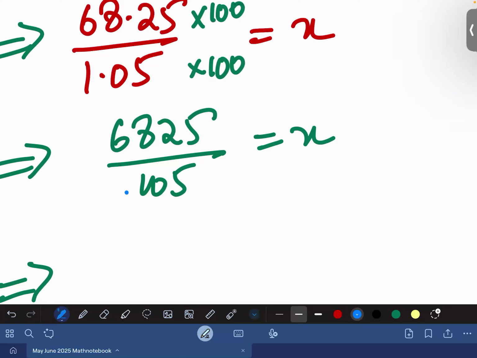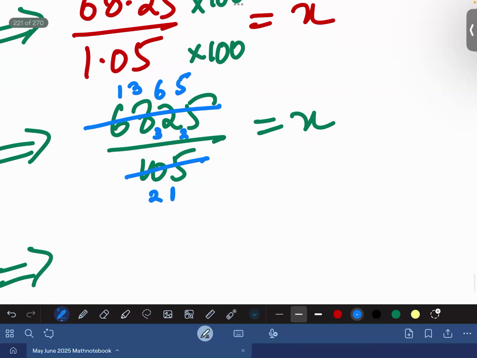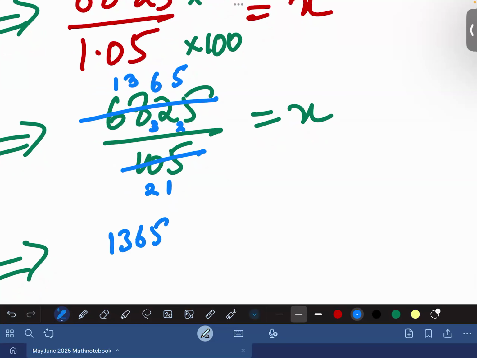So 105: 5 times 2 is 10, 5 times 1 is 5, so 21. Let's do cutting in 68 as well. So 5 times 10 is 50, 55, 60, 65. So 5 times 13 is 65. So now 3 will go there. This will become 32. 5 times 6 is 30. 2 will go there. It will become 25. And 5 times 5 is 25. So 1365 divided by 21 is equal to x.